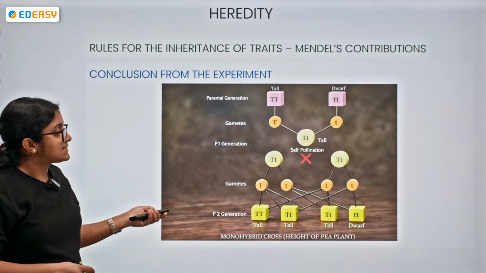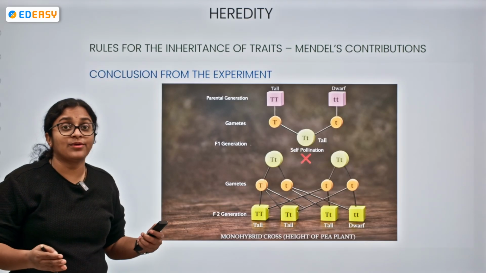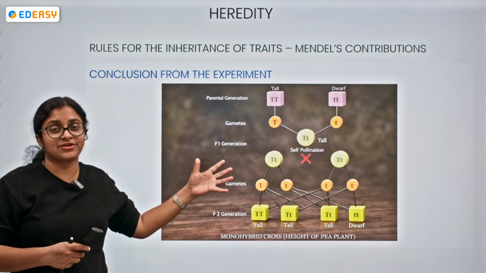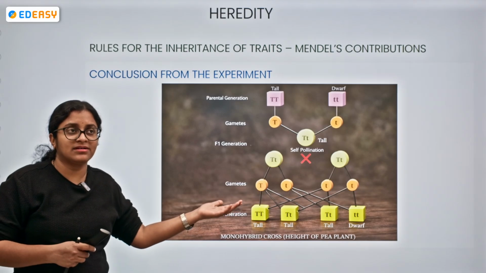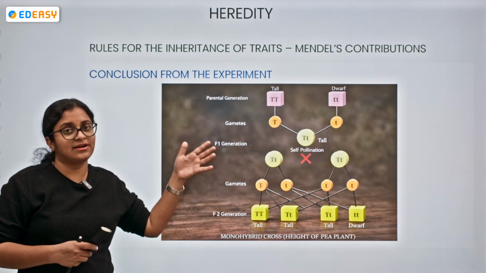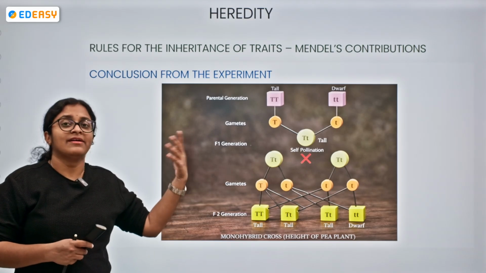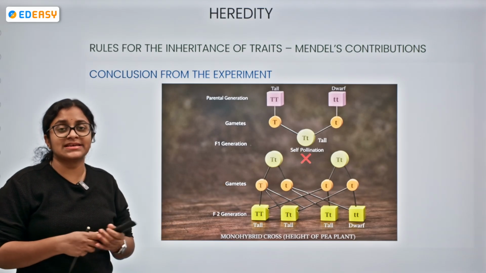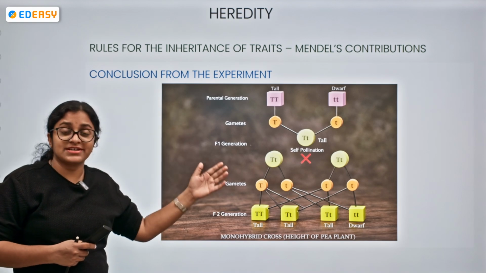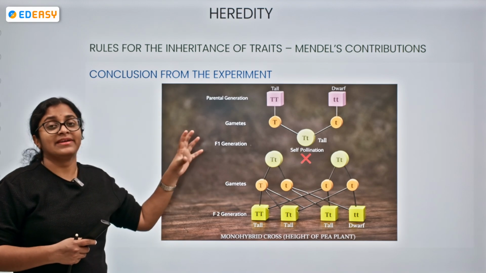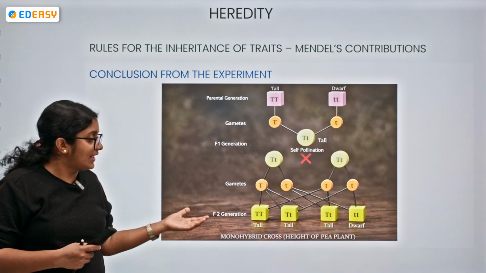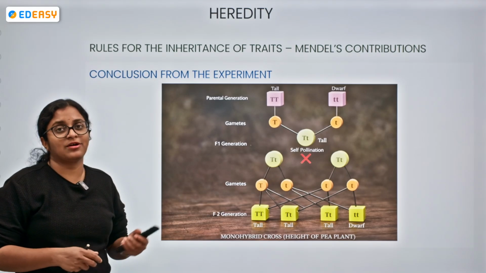Okay, we can take the yellow seeds, and we can have that combination of the same. We can take the round or wrinkled seeds. Yellow color or green color, round or wrinkled seeds. We can take the combination and put them together. We are going to get the parent generation, the gametes, and the first filial generation. We can take the first filial generation and go for self pollination of them. We are going to analyze the monohybrid cross by this.